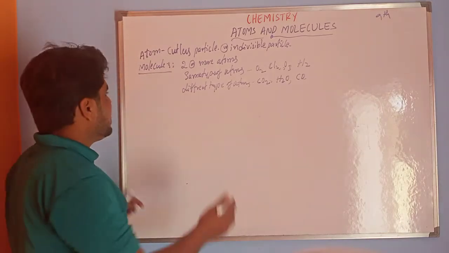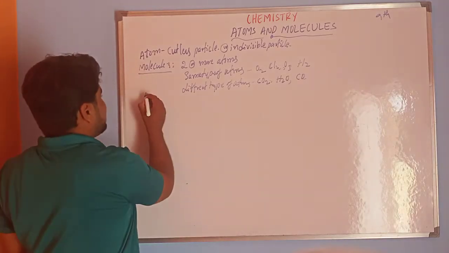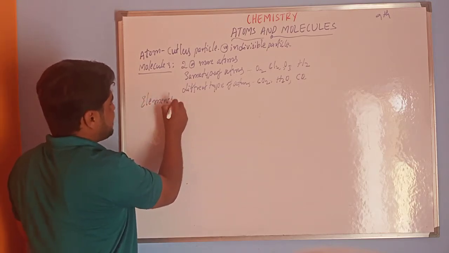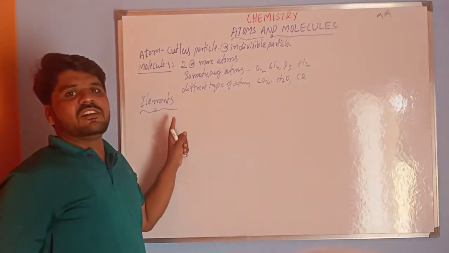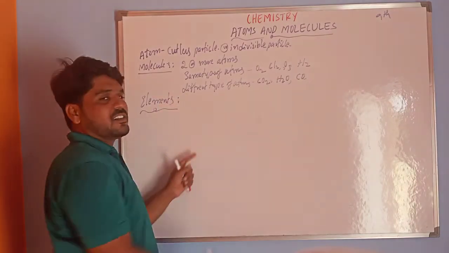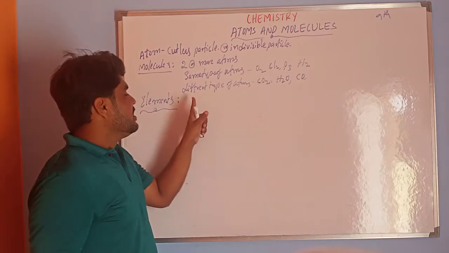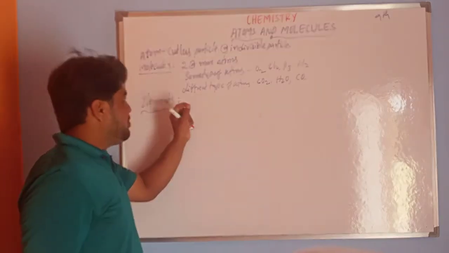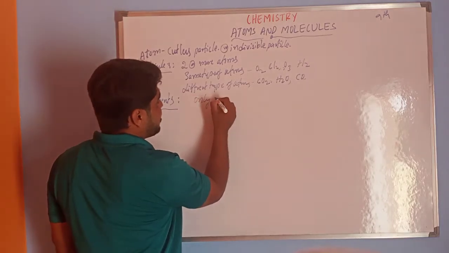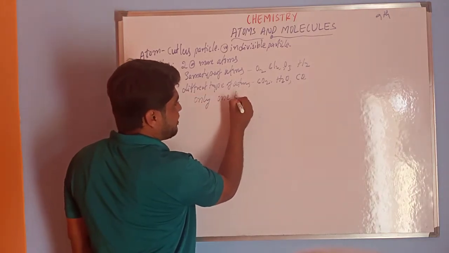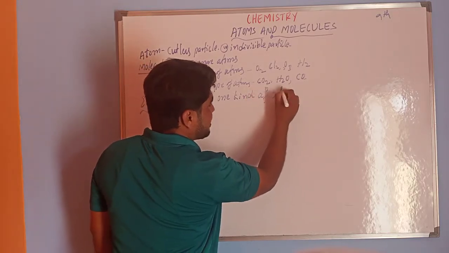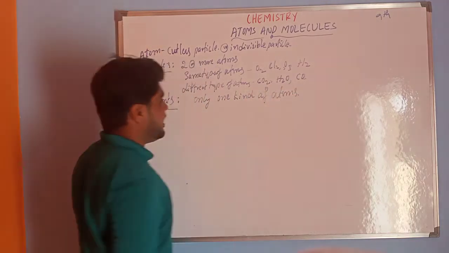Next is molecules of elements, that is, simply elements. These elements are the smallest particles. The very important thing is that they have only one kind of atoms.